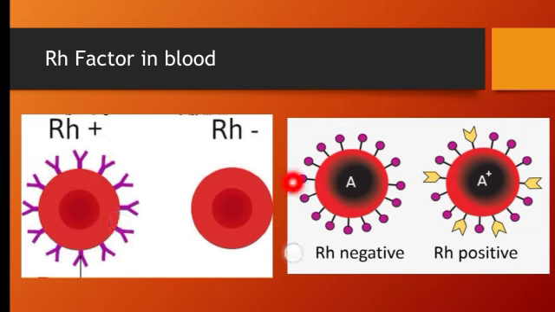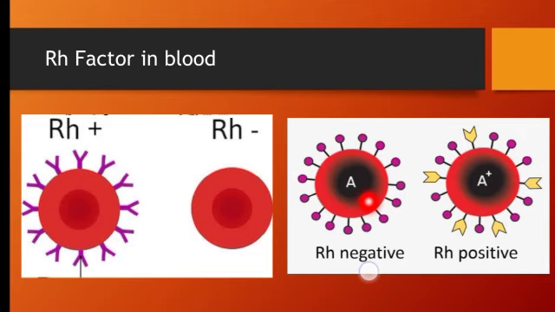Now in this case, how can we get A positive and A negative blood groups? If Rh factor is present along with antigen A, then that type of blood group is known as A positive. And if Rh is not present along with antigen A, then that type of blood group is known as A negative.